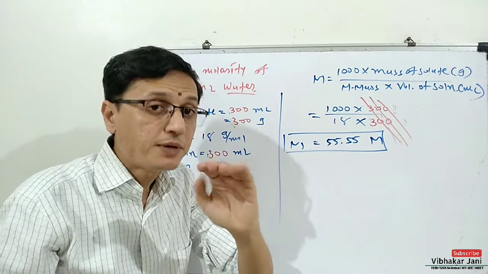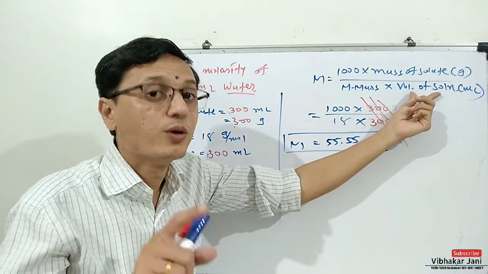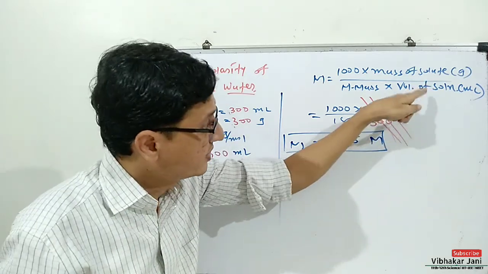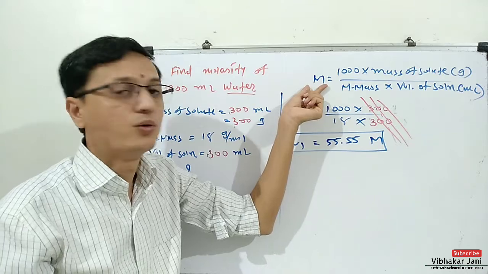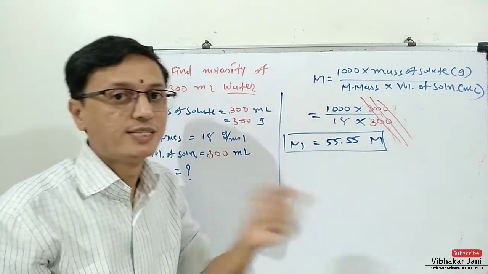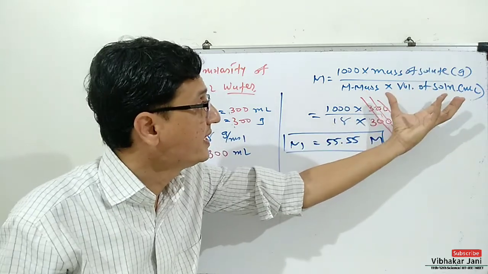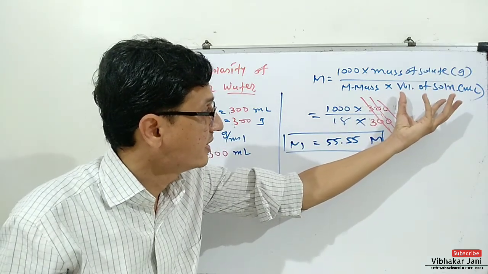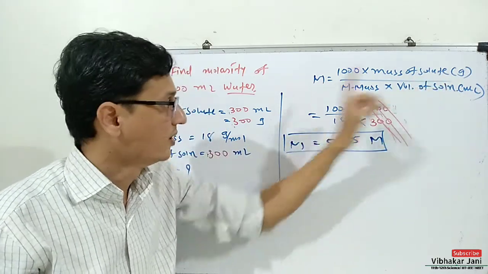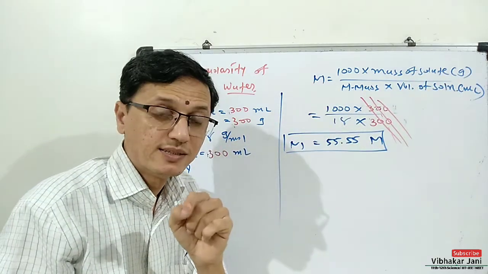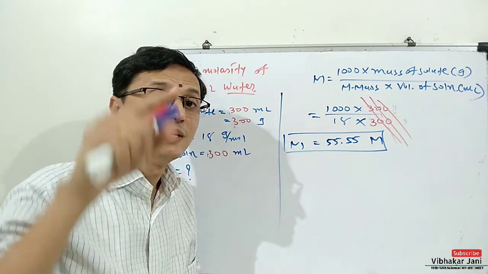So if temperature is altered, the value of this volume will also be altered, and if this value is changed, then obviously the value of molarity will also be changed. So if temperature rises, volume increases, and volume is in the denominator, so if the denominator increases, the value of molarity will decrease. That means with increasing temperature, the value of molarity always decreases.